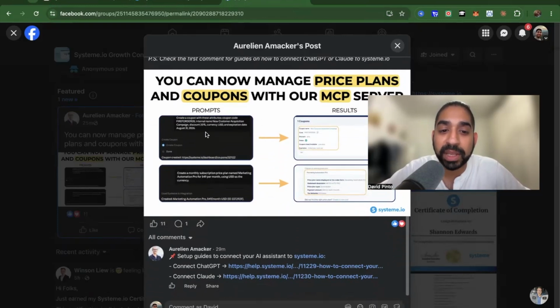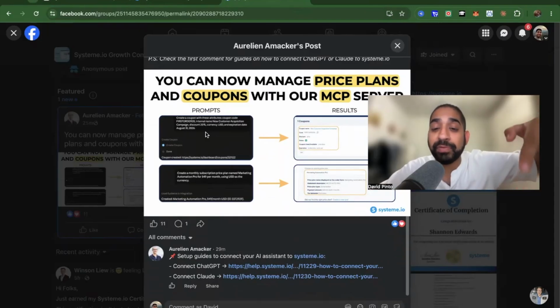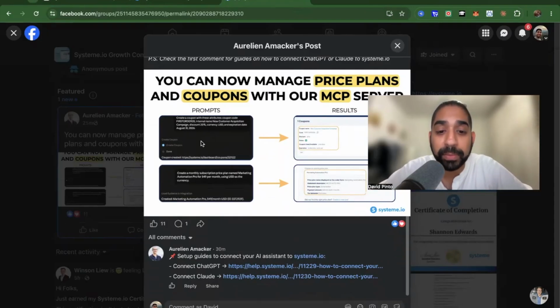And you can see that the prompts are available as well within this Facebook page. So if you're in Systeme.io and you're not in this Facebook group, get into the Facebook group, because Aurelian keeps putting out more and more useful prompts that are connected directly to the server, and you can use it on the software. We get a little bit geeky on a Wednesday, guys. I don't want to complicate it for you, but I want to make it simple.